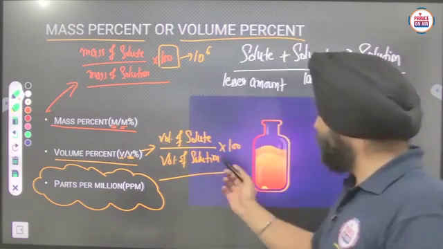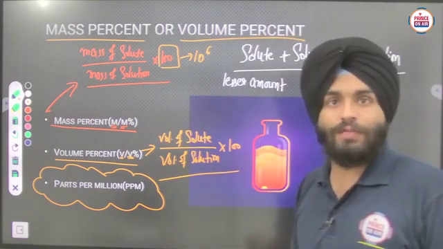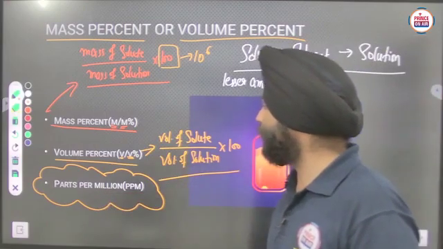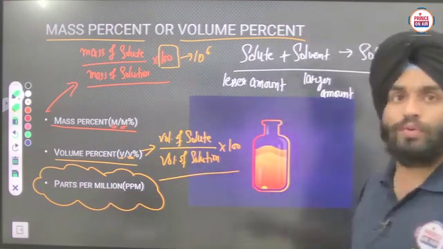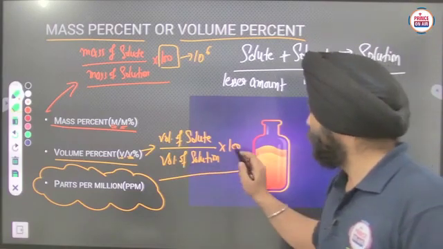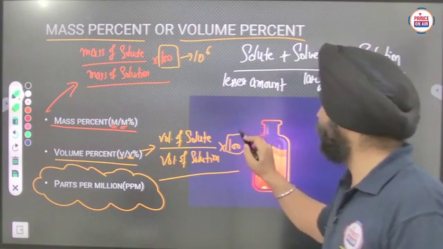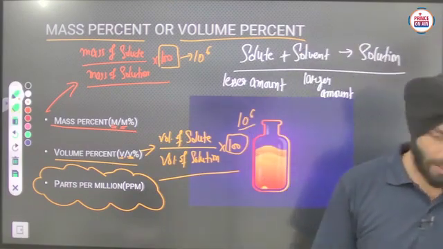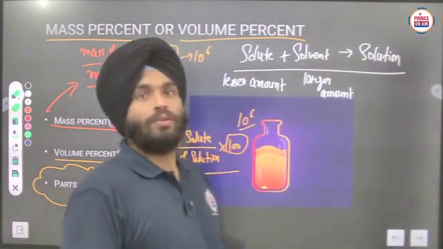Similarly for parts per million for volume, what you have to do here is, in place of 100 you have to write 10 raised to power 6. That's it, that's all we have to do. Clear? Okay, so you can note it down.